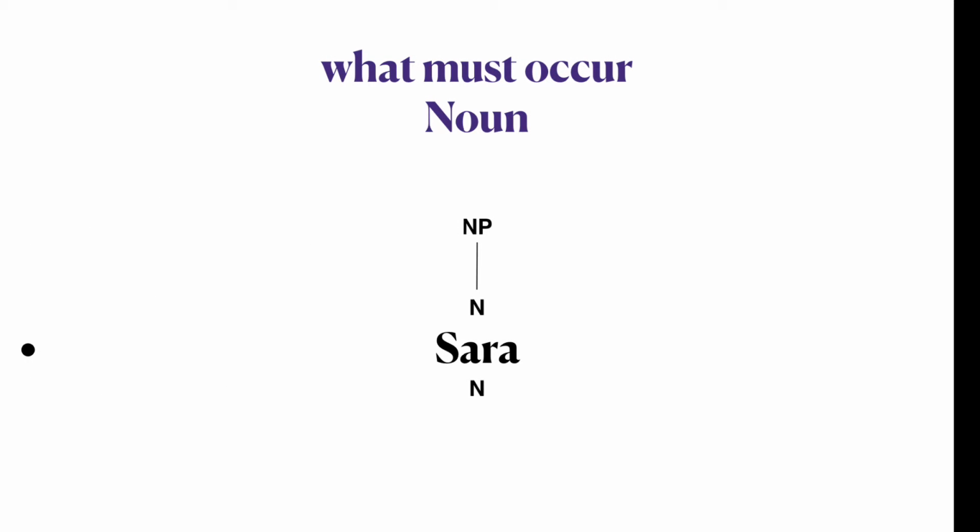Here we have the noun Sarah. Noun here represents the noun phrase entirely. Nothing else is beside Sarah. Sarah can stand alone as a noun phrase. So that means the one thing that must occur in a noun phrase is a noun, and the noun here is the head of the phrase.